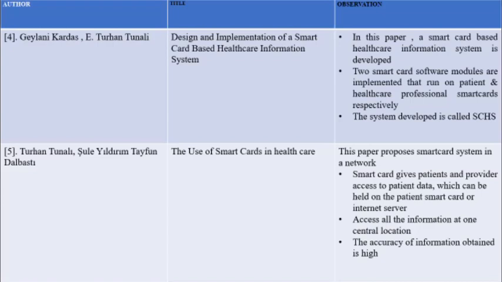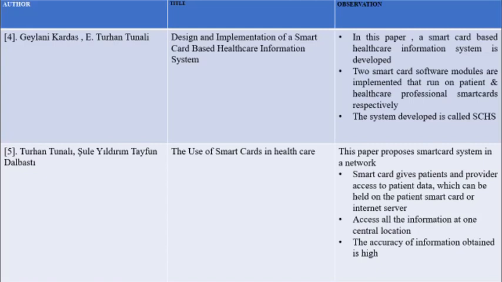The next literature survey is the use of smart card in healthcare. Here they use the smart card just to replace the case file. The information, such as the medical diagnosis of the patient, identity, or other health related information of the patient, is stored in the microchip of the smart card. So it has many advantages, such as rapid read and write of information to the local network.